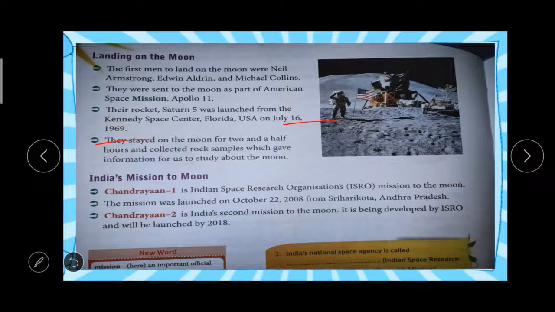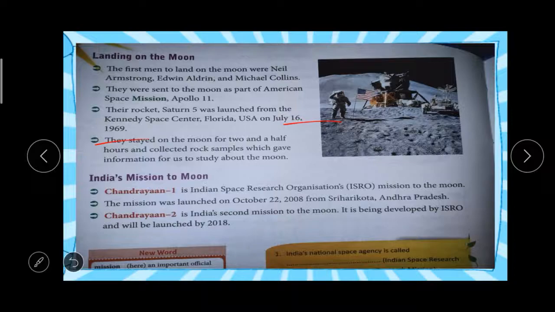They stayed on the moon for only about 2.5 hours, and they collected some rock samples and sand samples to study the moon. This is the mission by the Americans.